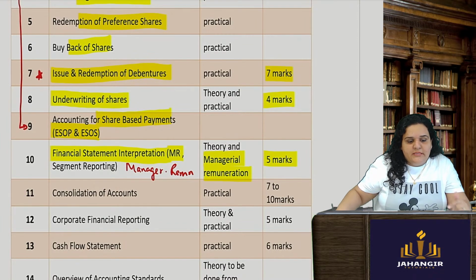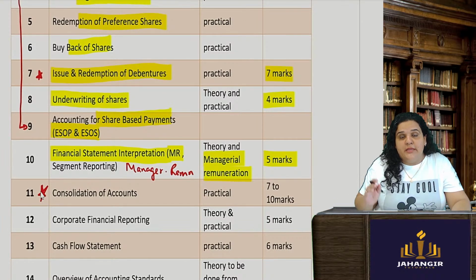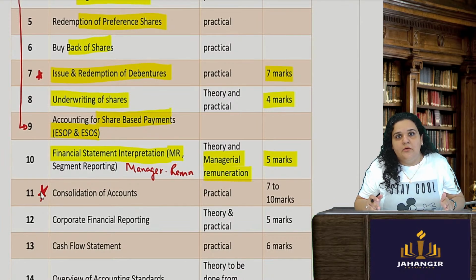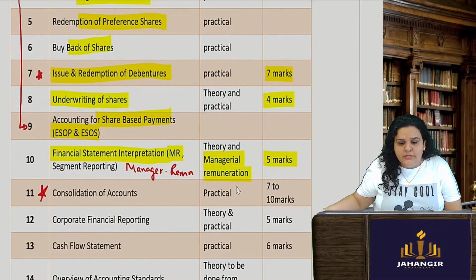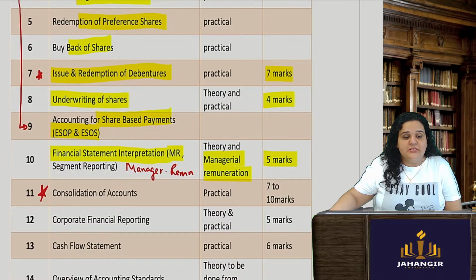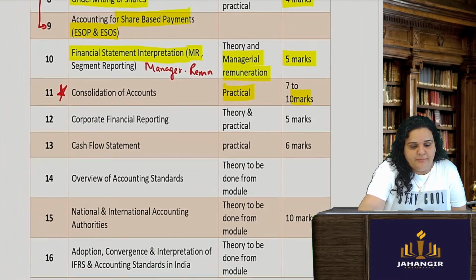Then coming to your next important chapter, which is consolidation of accounts. It is again for 10 marks. So right now 3 chapters we have already covered, which is issue of shares, issue of debentures and consolidation of accounts, which makes up almost 40 to 50% of your paper. Everything based on consolidation will be mostly practical in nature. 7 to 10 marks you can expect from this chapter.